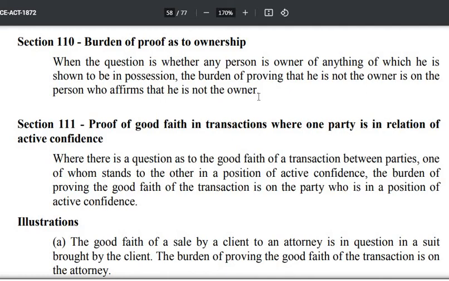Suppose I am in possession of my house, then obviously the law will be tilted towards me to presume that I am the owner of my house. Now if someone says that the house belongs to him, then the burden lies upon him to prove that I am not the owner. This is common sense, everyone knows that possession is respected by law. Whoever has possession, the law will accept that possession is theirs. If the opposite party says that the possessor is not the owner, then the burden is on the opposite party to prove that the possessor is not the owner. So you prove that I am not the owner, then the other one becomes the owner.